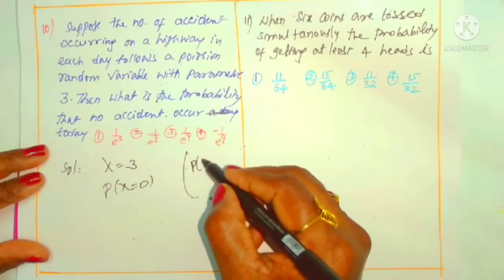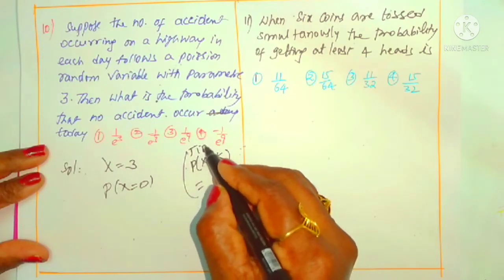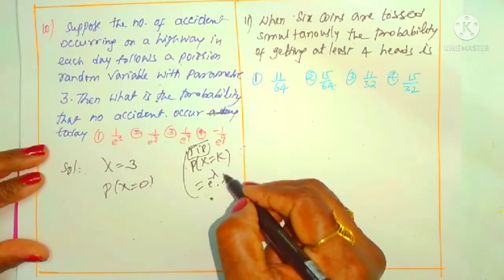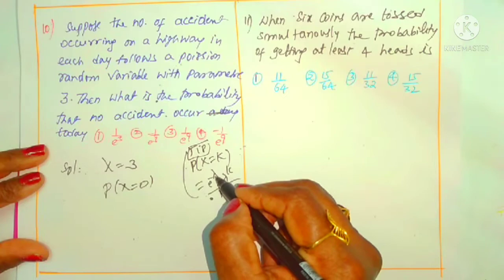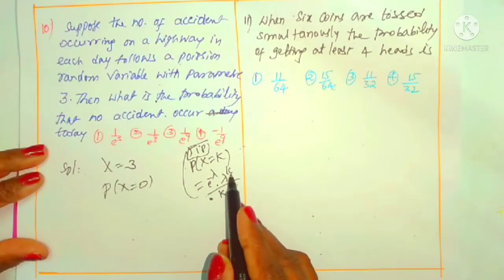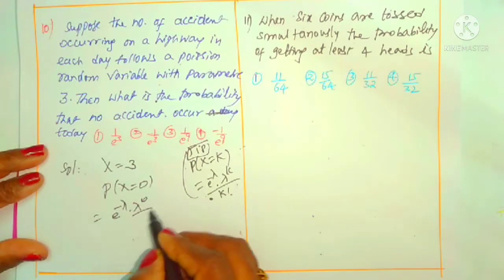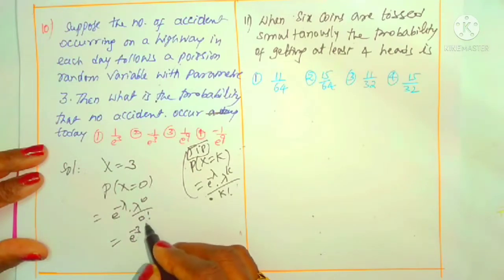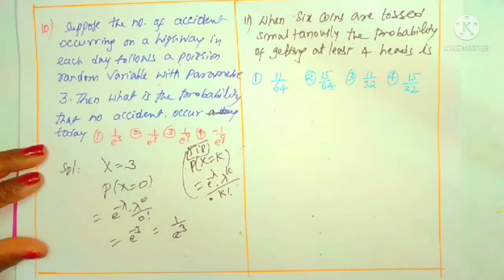P of x equal to k in case of Poisson. What is the tip? Already I have mentioned. The tip is P of x equal to k is e power minus lambda, lambda power k by k factorial. In place of lambda, 3 is there and k is 0. Therefore, this is e power minus lambda, lambda power 0 by 0 factorial. E power minus lambda means e power minus 3. Lambda power 0 by 0 factorial is 1. E power minus 3 we can write as 1 by e cube. That's it. That is clearly the first option.